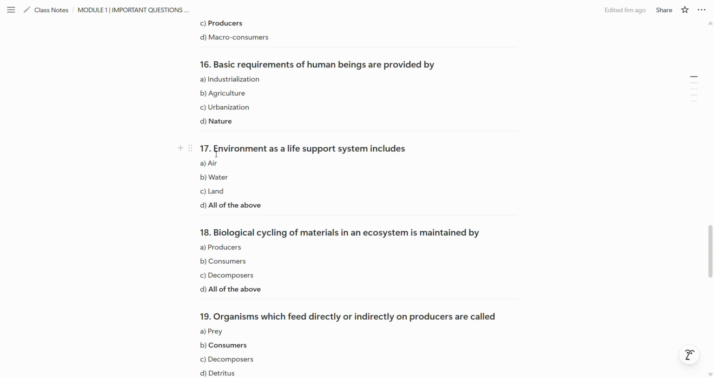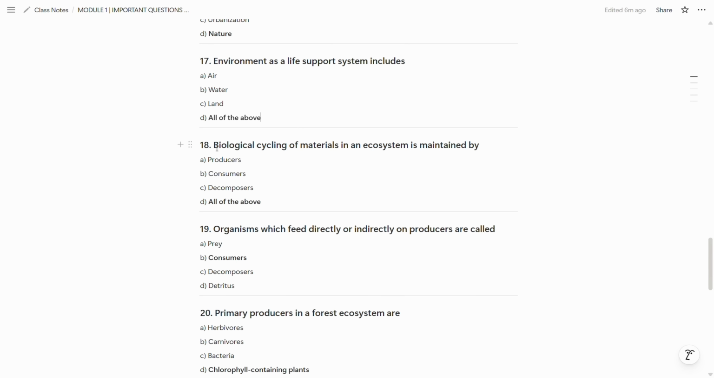Now, 17th one, environment as in life supports. A system includes air, water, land. We already know that. All of the above is the correct option. Now, 18th one is, biological cycling of materials in an ecosystem is maintained by producers, consumer, decomposers. So all of the above is the correct answer.